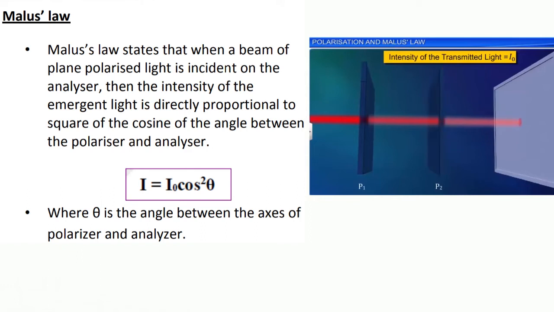Malus law. Malus law states that when a beam of plane polarized light is incident on the analyzer, the intensity of the emerging light is directly proportional to the square of the cosine of the angle between the polarizer and analyzer. That is, I is equal to I0 cos square theta, where theta is the angle between the axis of polarizer and analyzer.